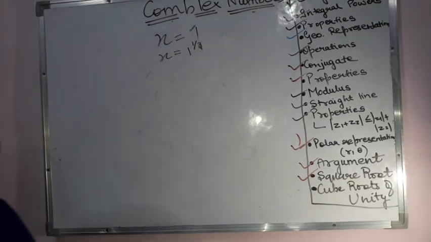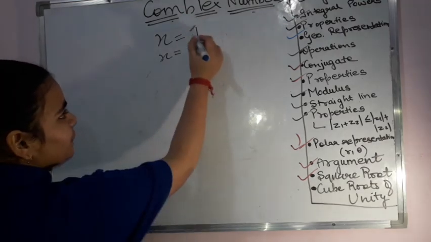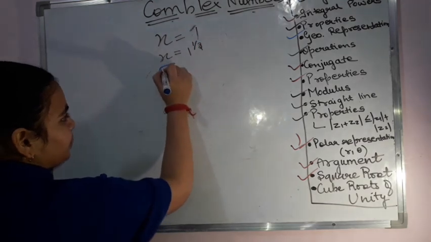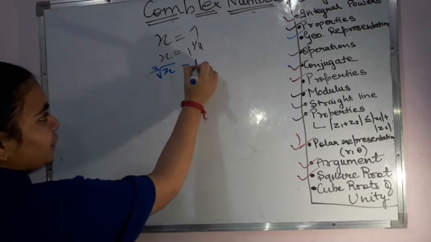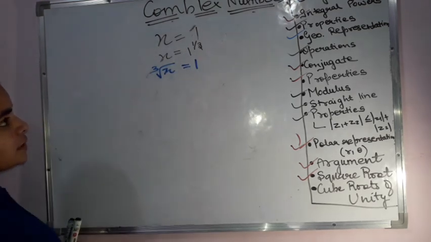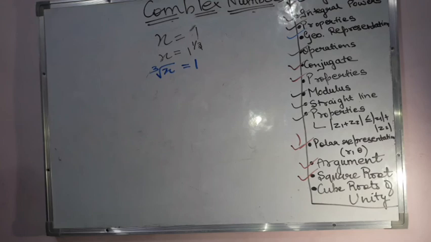No, because 1 raised to any power will be equal to 1 only. So now when it is 1 by 3, I can write the cube root of x is equal to 1.